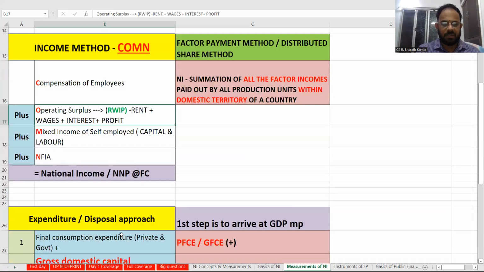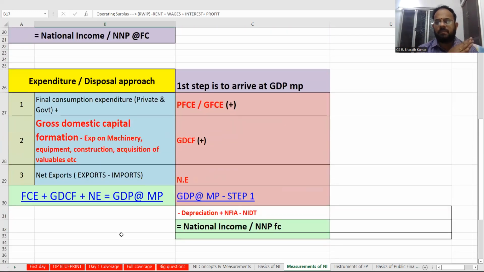And the expenditure method is otherwise called the disposal approach. 3 points again are important. Consumption, how much consumption you are making, that you will add. The expenses that you incur in the middle of it, that you will add, plus net exports. So again, this is going to be very, very crucial. So what we have covered: production or value-added method, income method, and expenditure method. All this, if you cover, is going to be relating to your national income measurements, CPI.